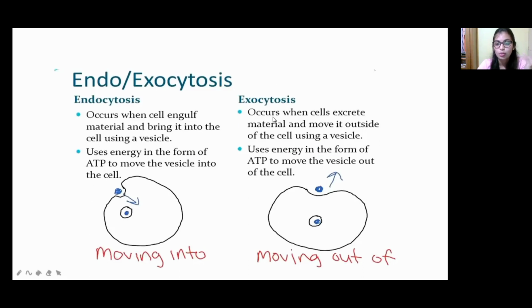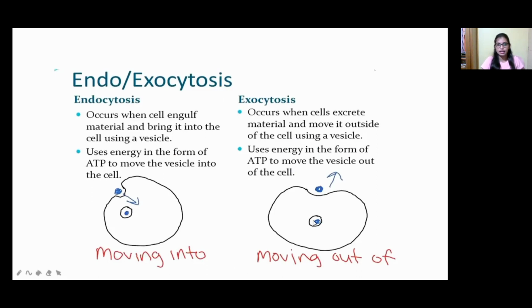Now come to exocytosis. Here, what happens is that cells excrete material and move it outside of the cell using a vesicle. In endocytosis, the outside material comes inside the cell, but in exocytosis it uses energy in the form of ATP to move the vesicle out of the cell, from the inside to the outside. You can see over here, it forms a vesicle and moves outside.